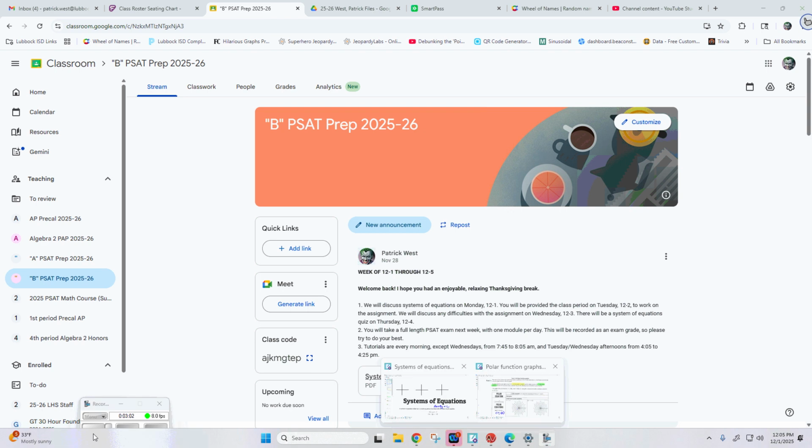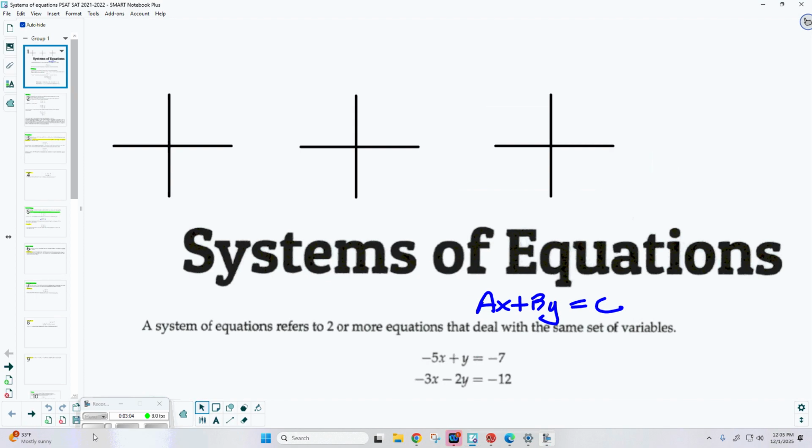But let's go ahead and talk about some systems of equations. For the most part, we're going to be talking about systems of linear equations. We will start to dabble into systems of nonlinear equations, but later in the notes. So if I have two straight lines, two linear functions, and I graph both of them in the same grid, there are 3 ways they can interact with each other.